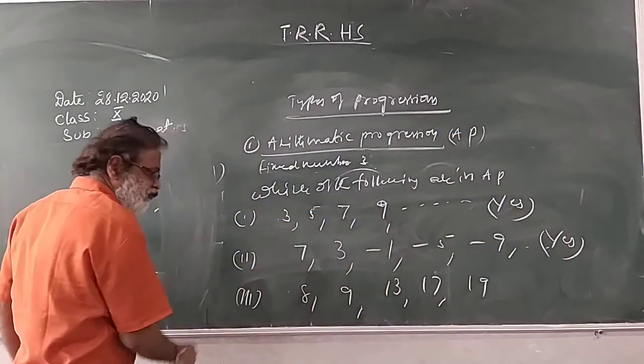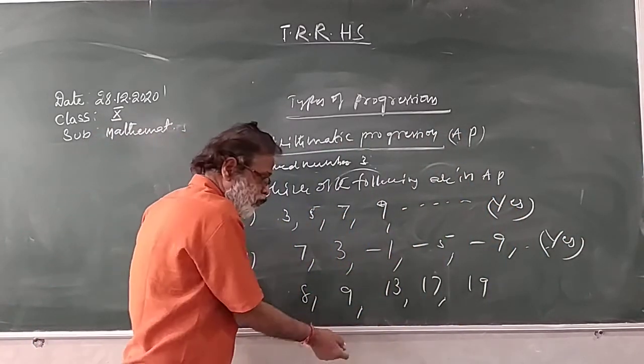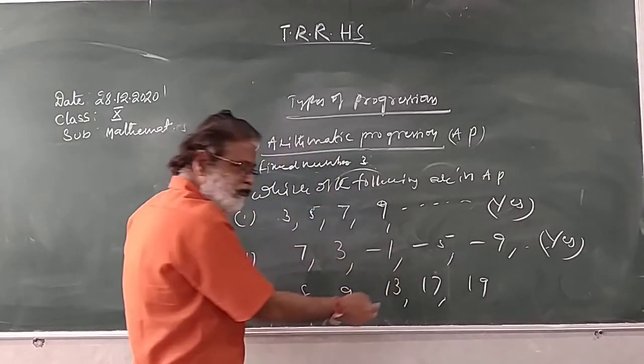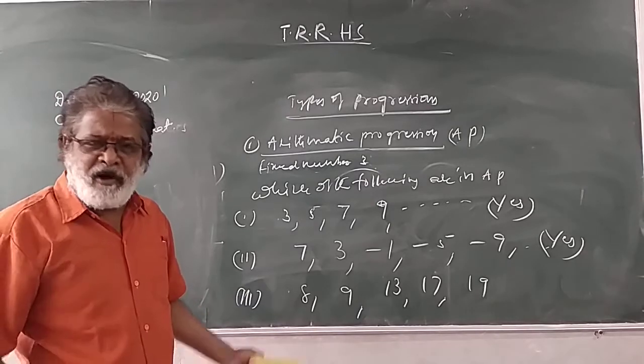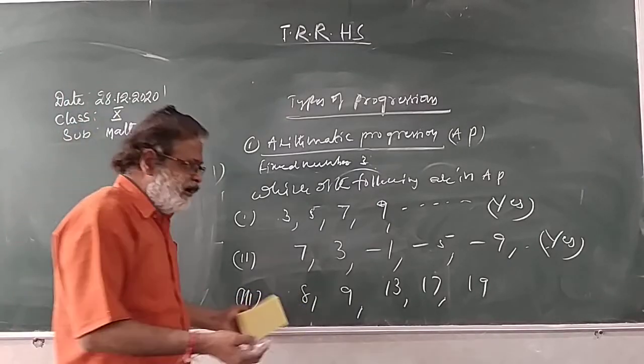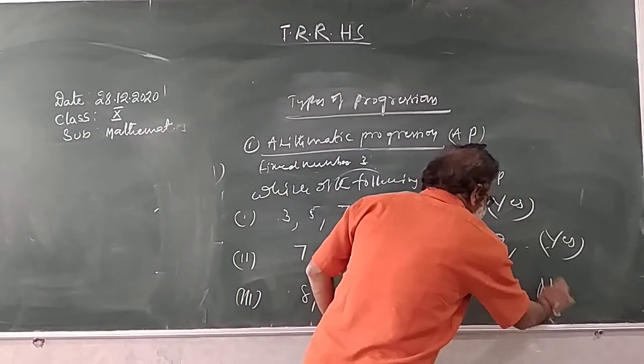9 minus 8, 1. 13 minus 9, 4. 17 minus 13, 4. 19 minus 17, 2. The difference you are getting is not the same. Every time you are not getting the same number. It is not in AP.